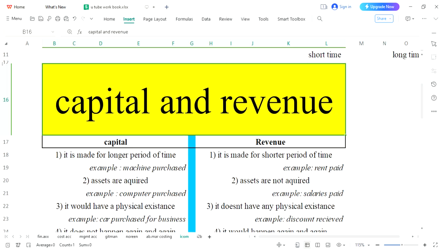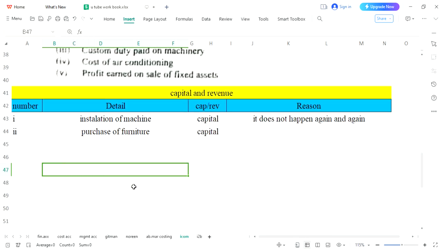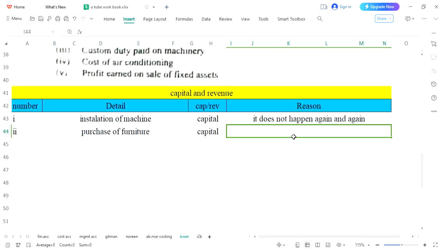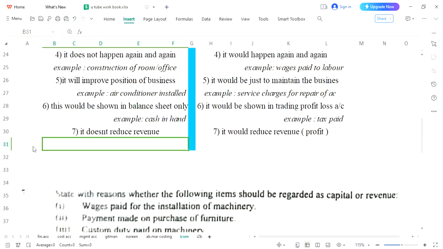So longer period, yes. Asset is required, yes. It has physical existence, yes. So we can take assets are required. As you know, several reasons are matched, but the closest reason was that we have bought the asset directly given in your question. Look at here, purchase is given, so we have written asset is required. Then we have the third entry, and let's see what the third is saying.